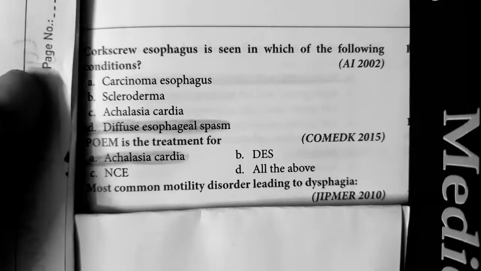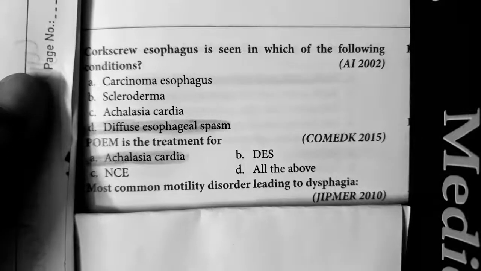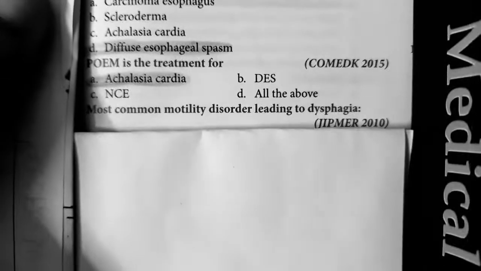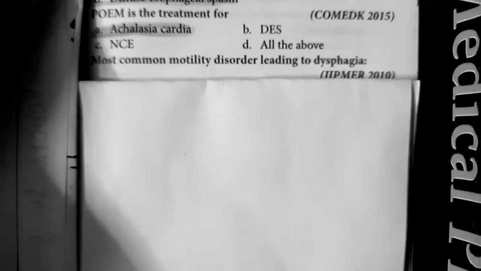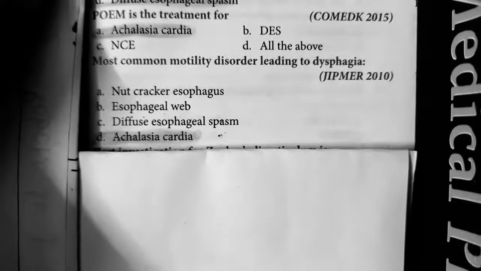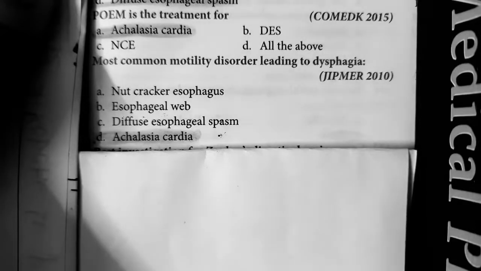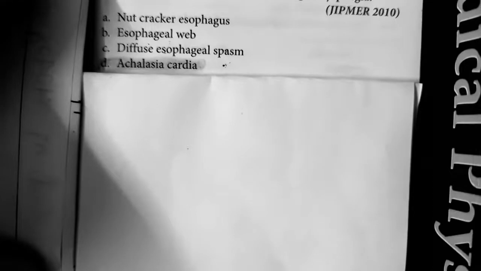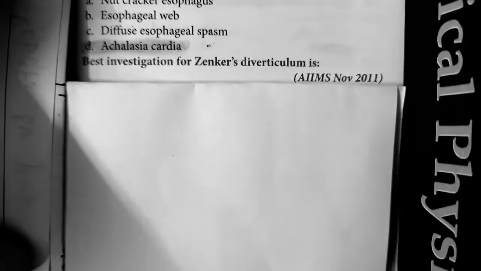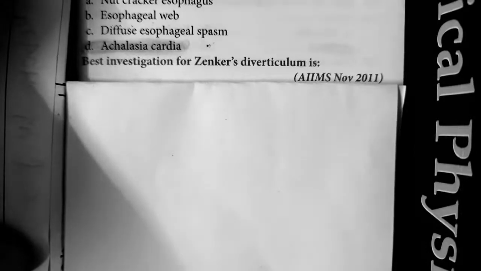Then the most common motility disorder leading to dysphagia is achalasia cardia. The most common hypermotility disorder leading to dysphagia is nutcracker esophagus. But if the question is most common motility disorder, that is achalasia cardia.